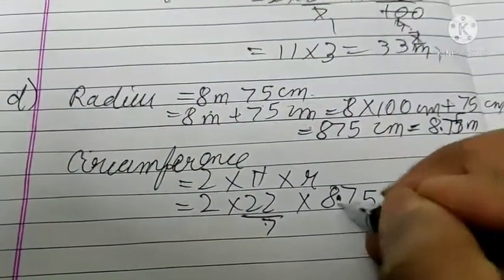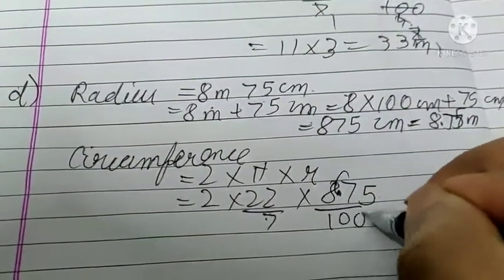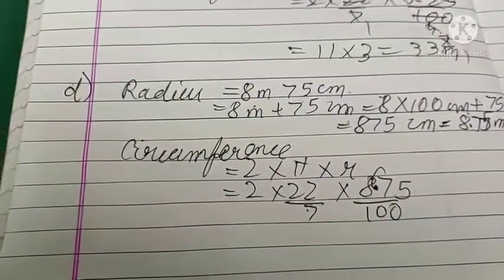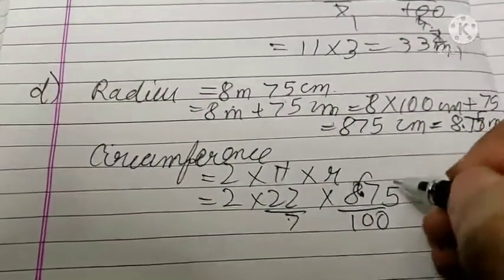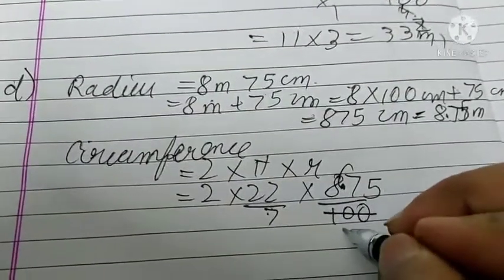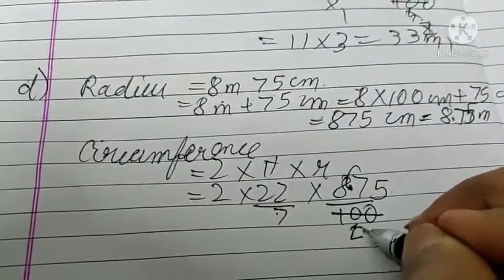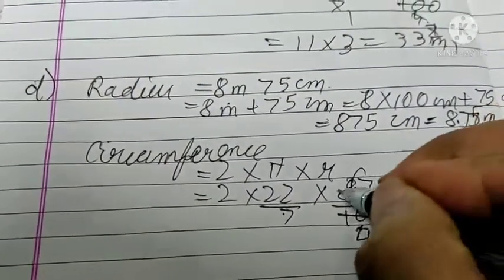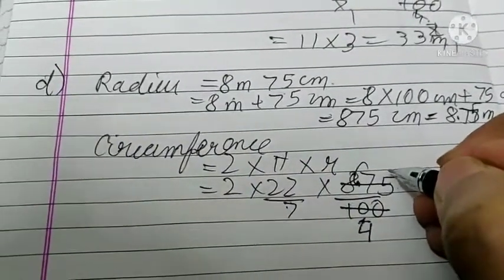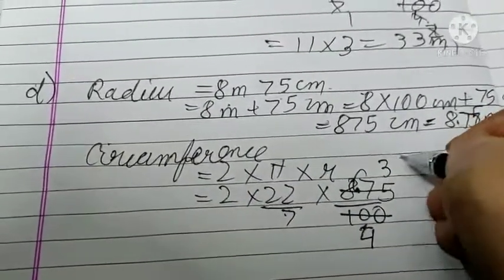So it is meter. Okay, cutting it by 25, you will get 4. Cutting it by 25, it is 35.